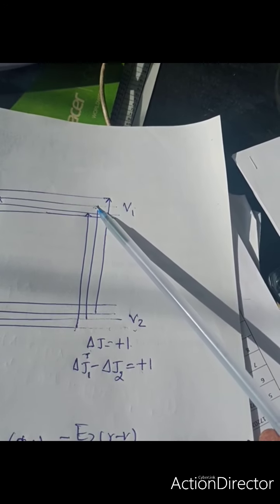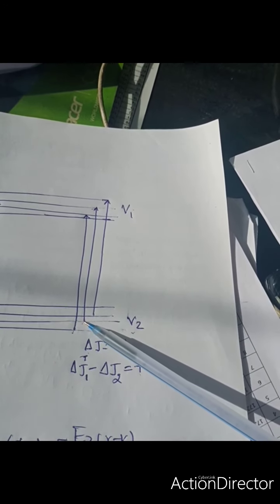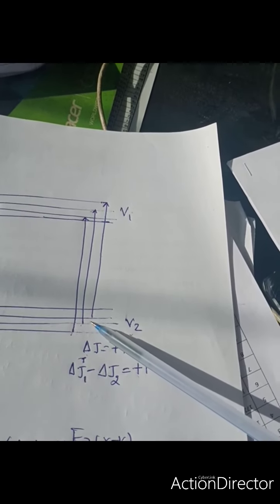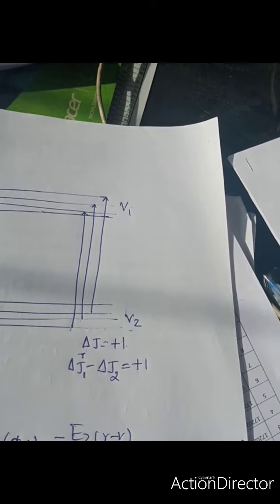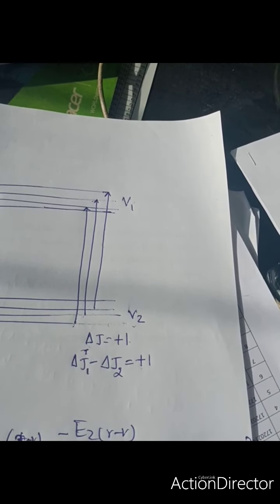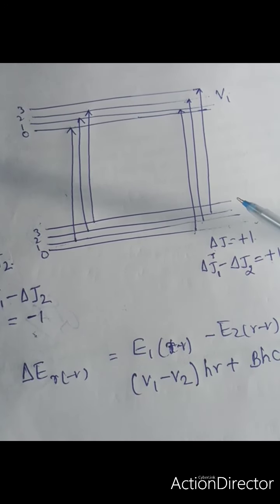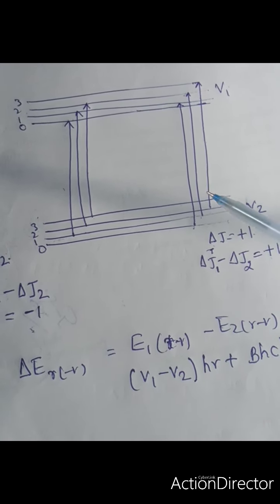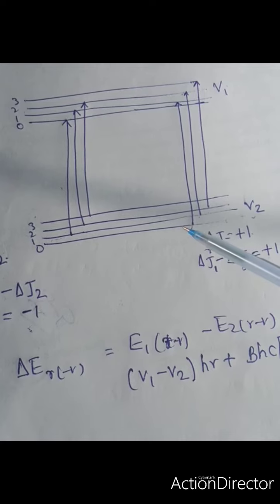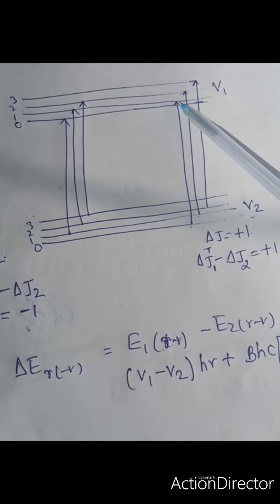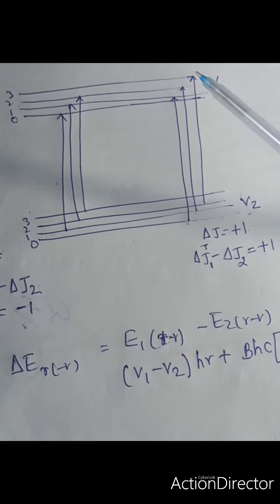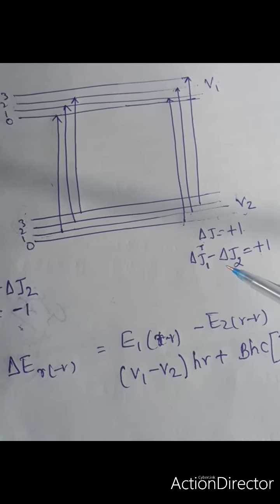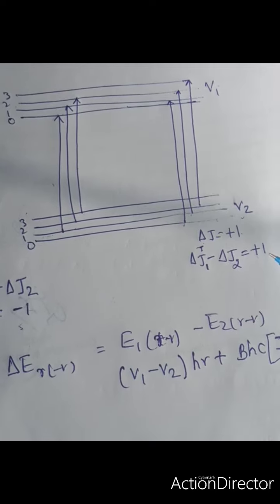Similarly, upper state 2 minus lower state 1 gives plus 1, and 3 minus 2 gives plus 1. So in this the transition takes place from the lower vibrational state to the upper vibrational state.